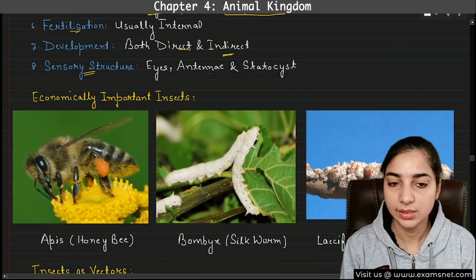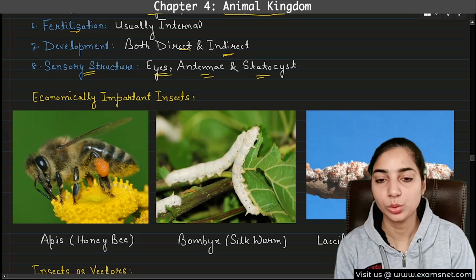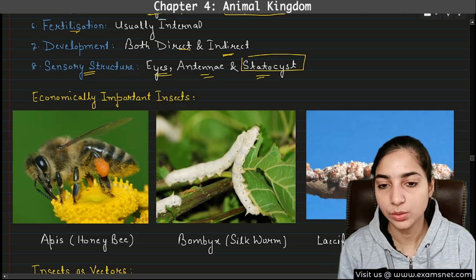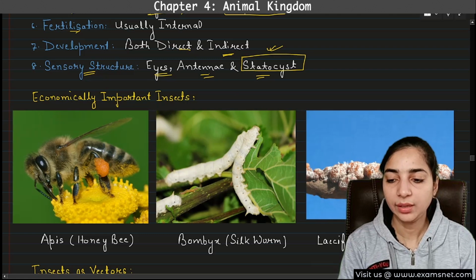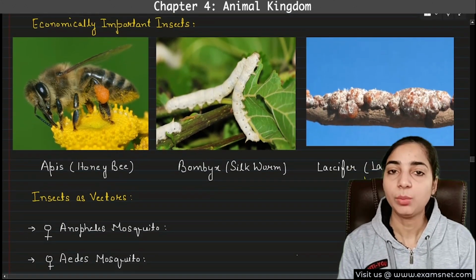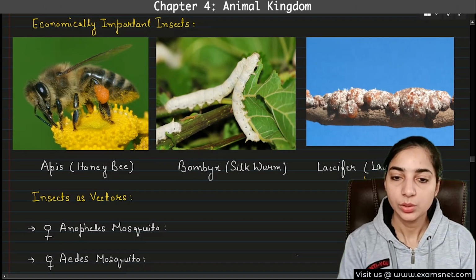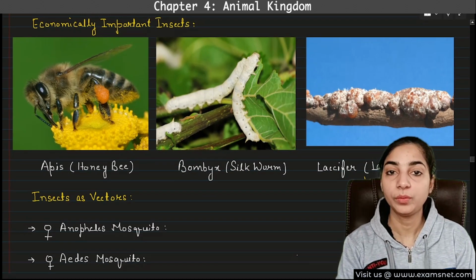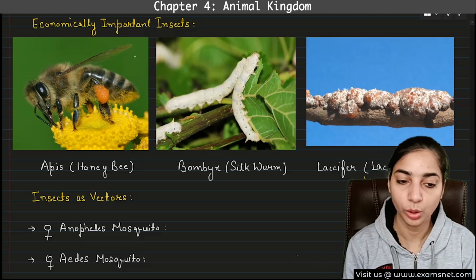Then sensory structures: eyes, antenna and statocyst. These are the sensory structures of the arthropoda. Statocyst is important, just remember this. Now, we know that there are various arthropods. Some of them are beneficial to us, whereas some of them are harmful to us. So let's first see the examples of the economically important insects which are beneficial to us.